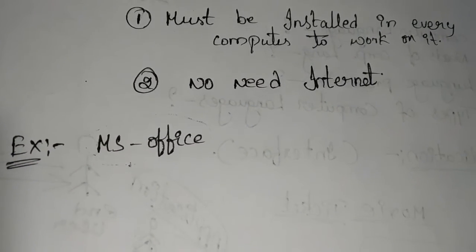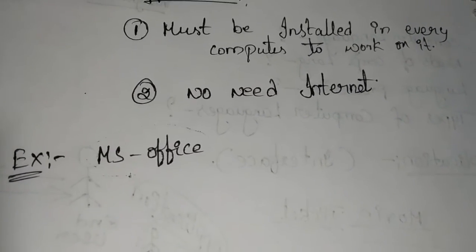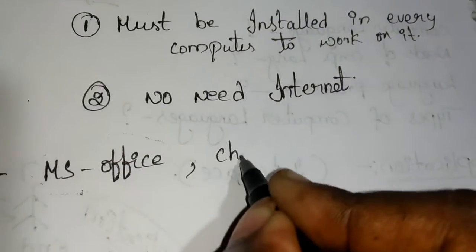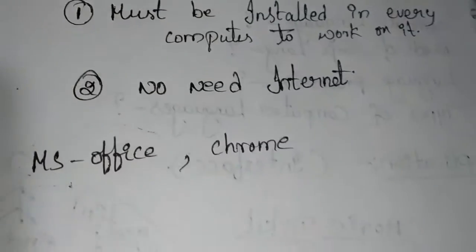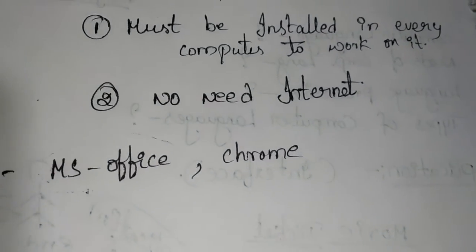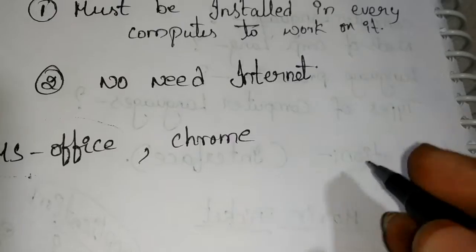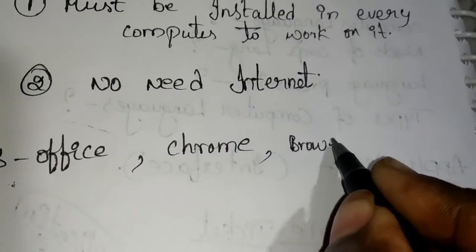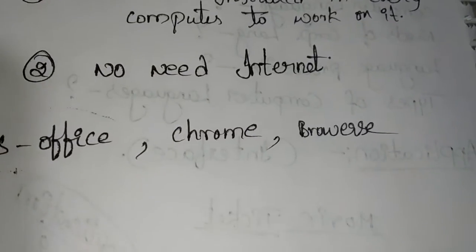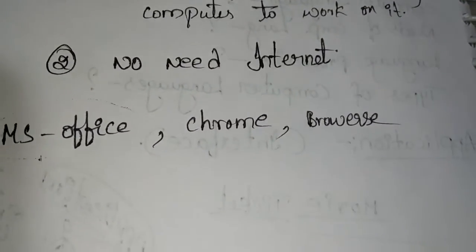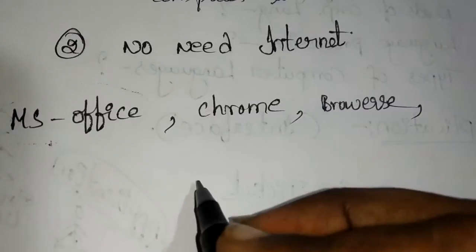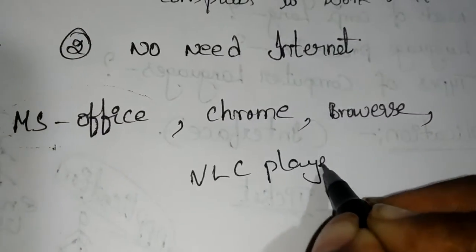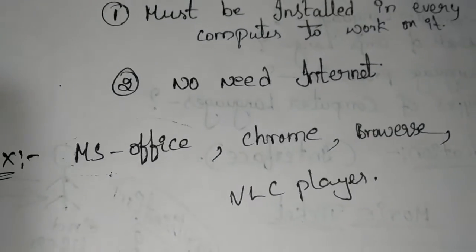So it is one example of standalone applications. And Chrome is also an example of standalone applications, and so are Mozilla and all the browsers. VLC player also comes under standalone applications.